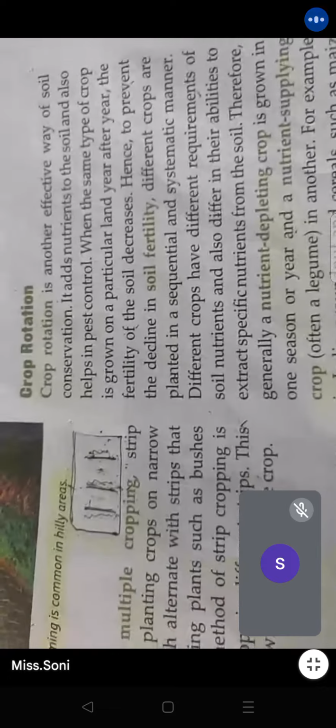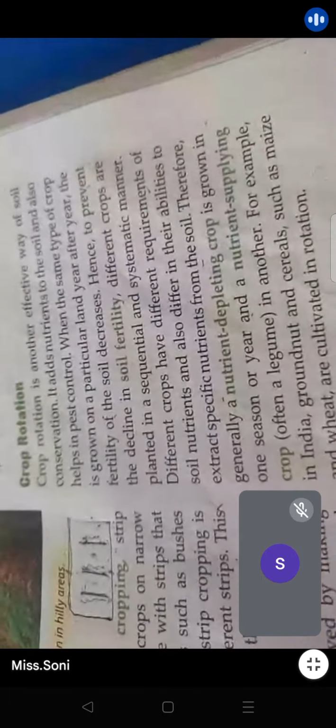There are some crops which need more fertilizer and more care. There are some crops which are less taken care of, or which do not need more fertilizer and all. So like this, with crop rotation, the quality of the land will improve.